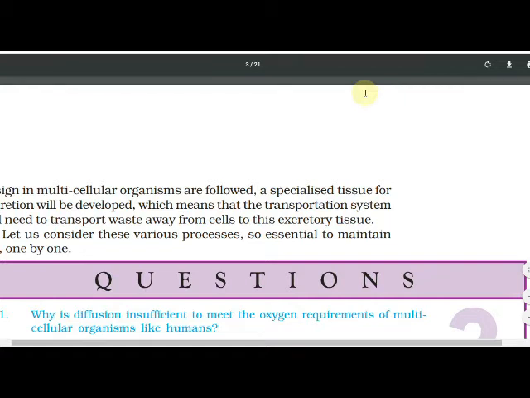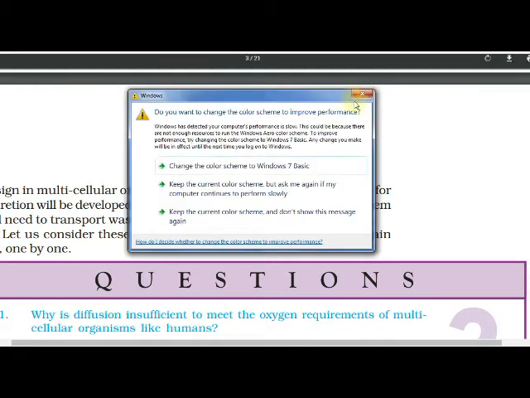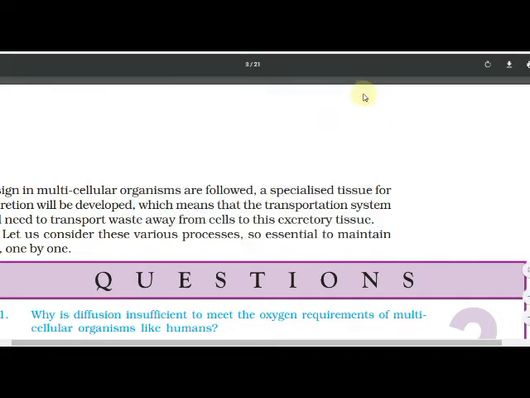If you see respiratory system tissues, digestive system tissues, excretory system tissues, circulatory system tissues, blood, those cells, those tissues are different. A group of cells is called a tissue. Their functions are also different, and according to the functions, the cells are there. So you have seen what is essential to maintain life.